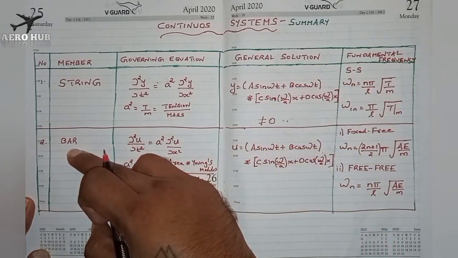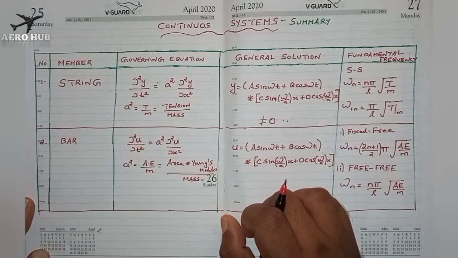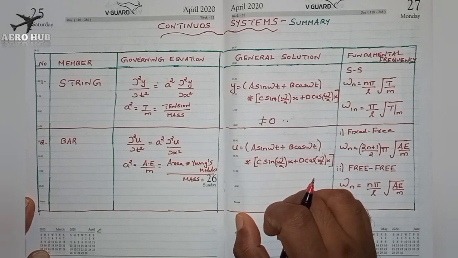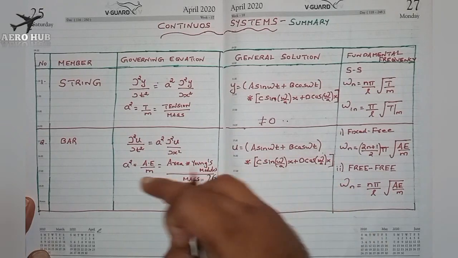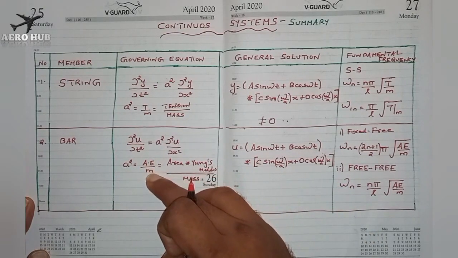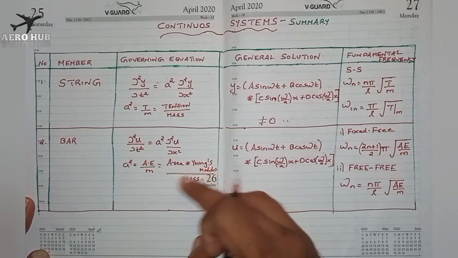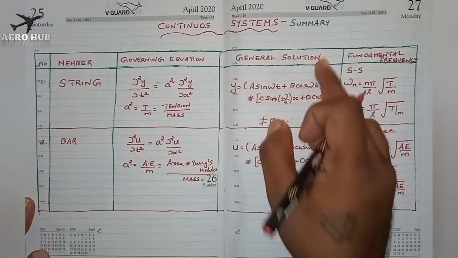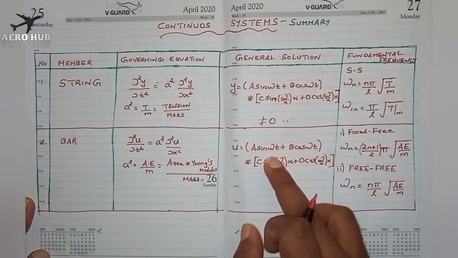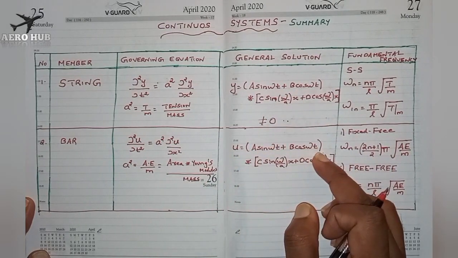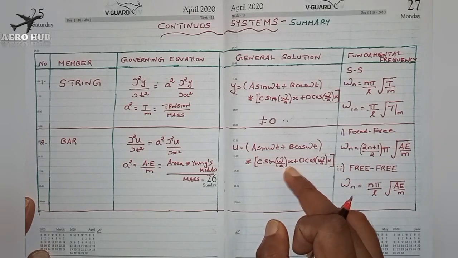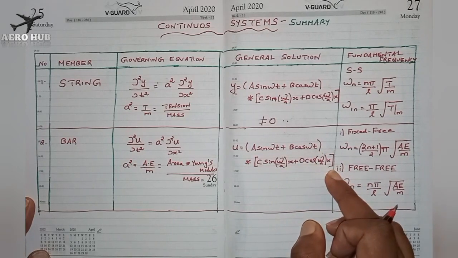Next member is the bar. The governing equation is dou square u by dou t square is equal to a square into dou square u by dou x square, and a square is A E by m, where A is the area, E is the Young's modulus, and m is the mass. The general solution is u is equal to the same (a sin omega t plus b cos omega t) into (c sin omega by a into x plus d cos omega by a into x).